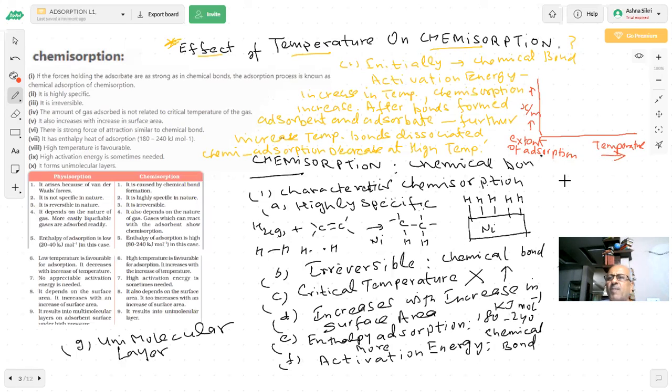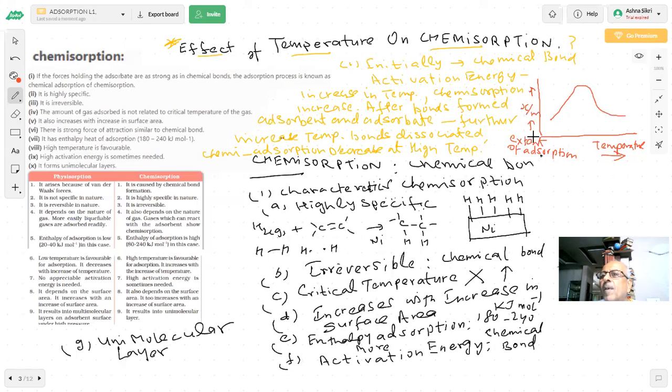What type of graph are you expecting? I'm giving 30 seconds to you. It's x upon m and temperature. First, with increase in temperature, the extent will increase, and then it will come to decrease.